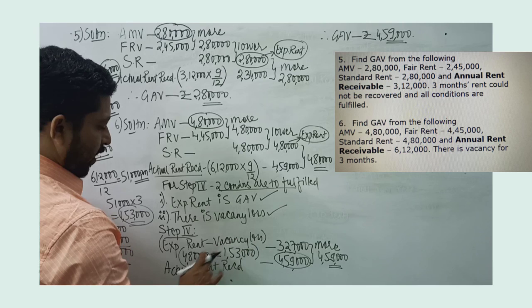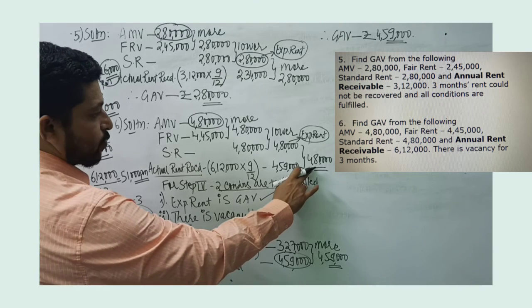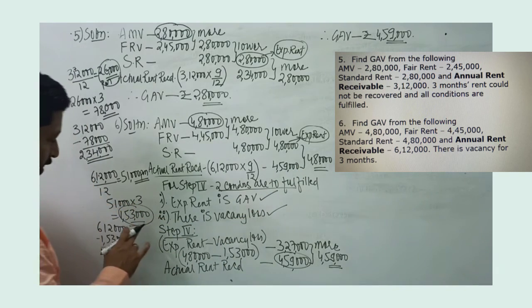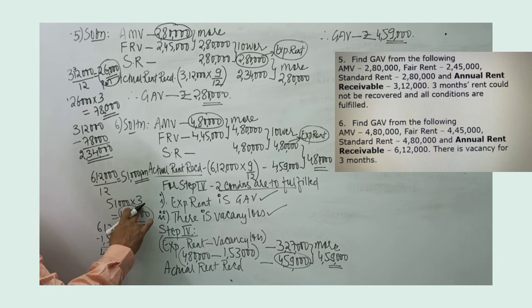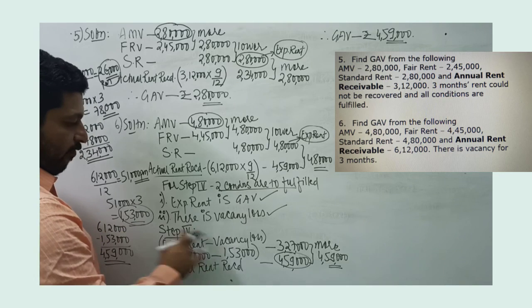Expected rent minus vacancy loss. Expected rent is 4,80,000. Vacancy loss is 51,000 per month, 6,12,000 by 12, into 3, that is the vacancy period loss, 1,53,000.